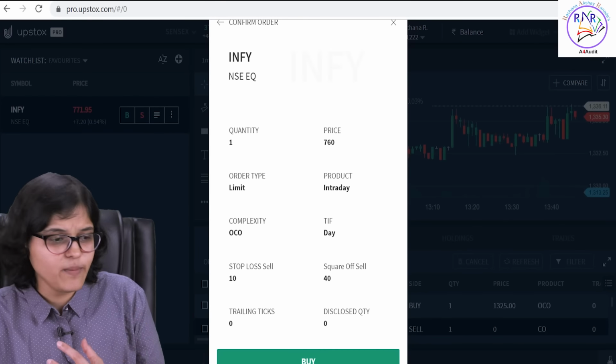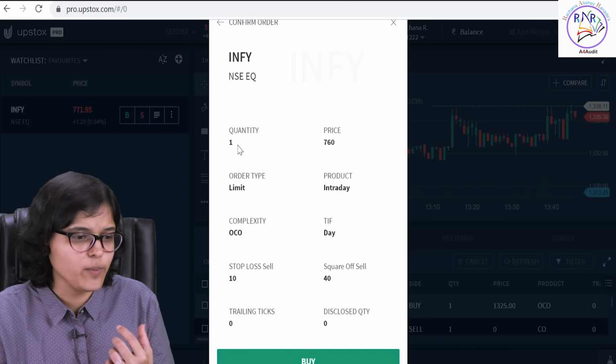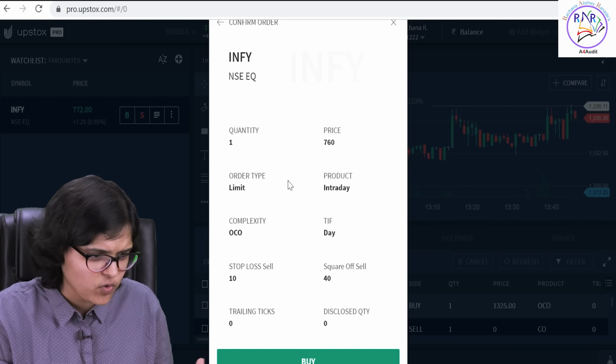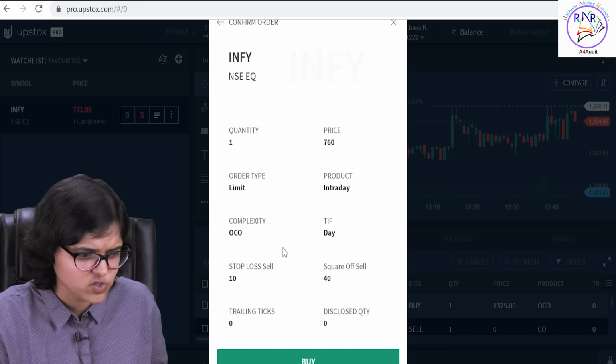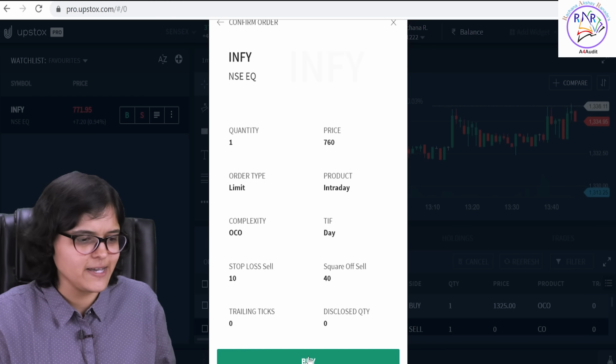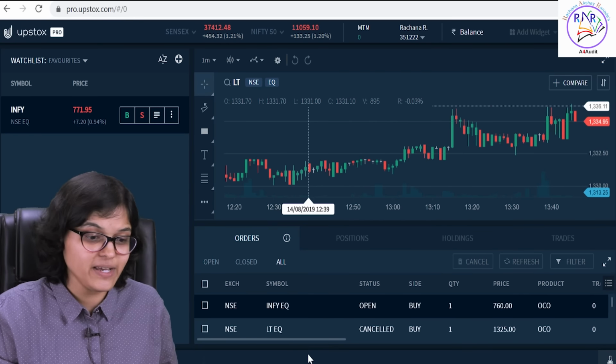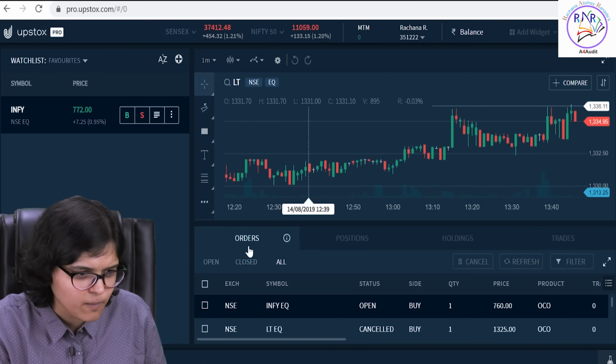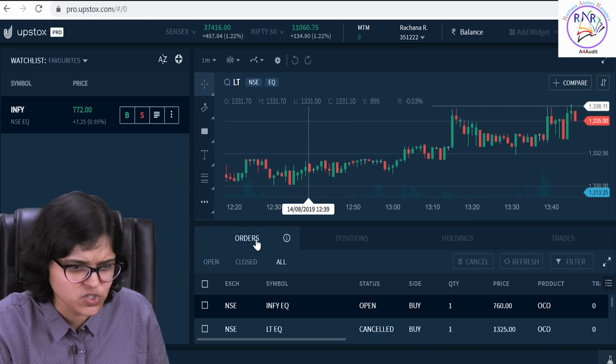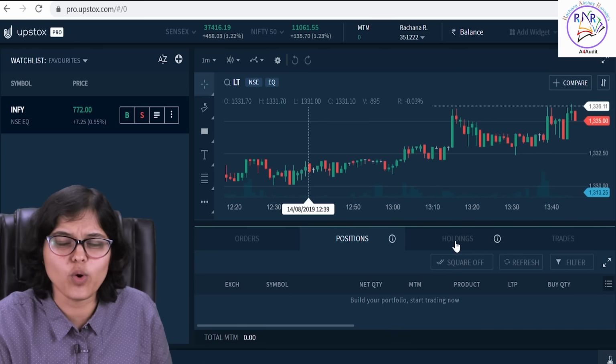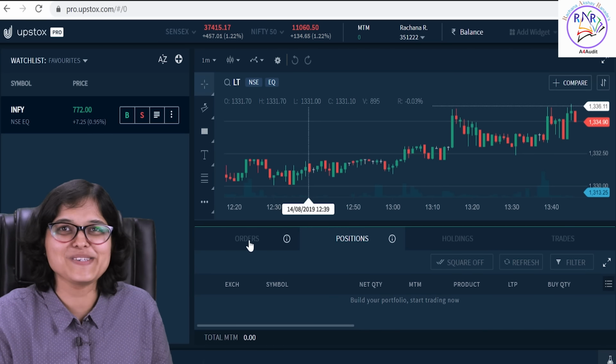Then it gives a confirmation screen. It says that one quantity is to be bought at 760. The type of order is also given, complexity is OCO, one cancels other, and I say buy. The moment I say buy, you can see here you have a few more tabs, orders, positions. I'll not show you what my holdings are. I'll just go to orders.